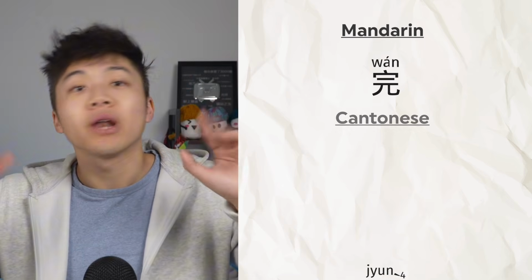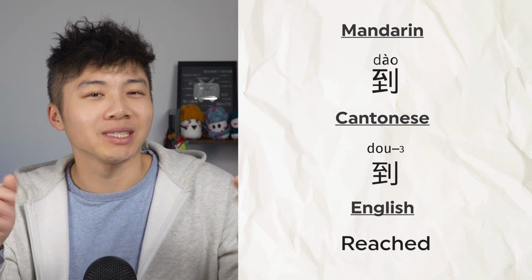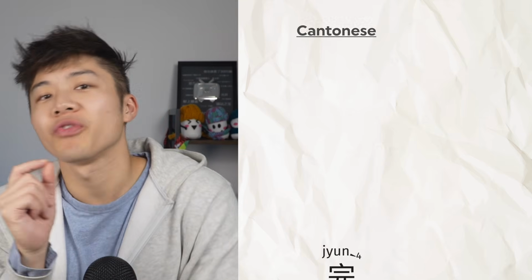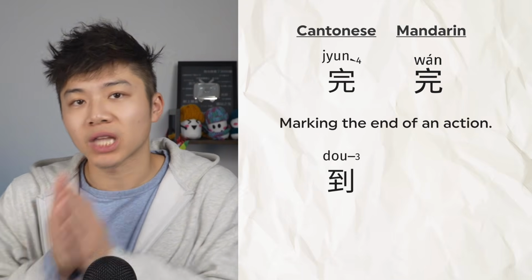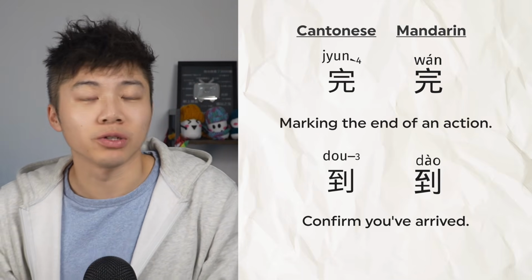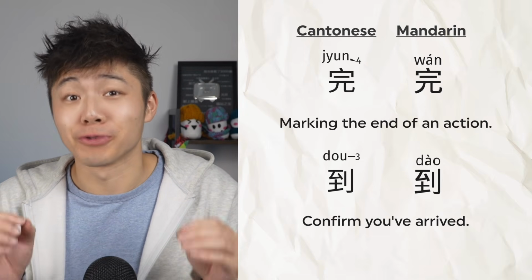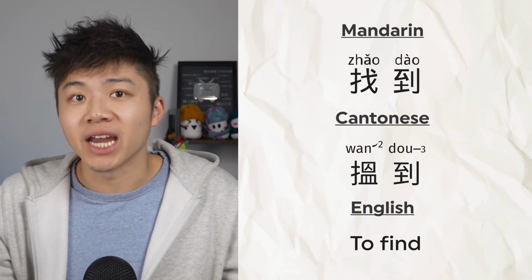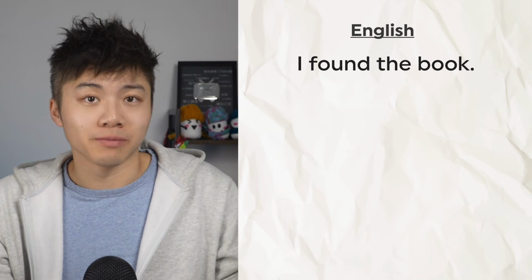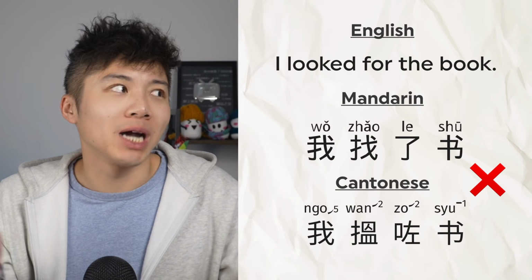Okay, so if 完 means you've finished something, 到 means you've reached something, emphasizing that something is already achieved. So think of 完 as marking the end of an action, while 到 confirms you've arrived at a result. This is a very commonly misused result complement. So, for example, 找到, 揾到, to find. In English, "I found the book." Incorrect usage: 我找了書, 我揾咗書. This translates to "I looked for the book," right?